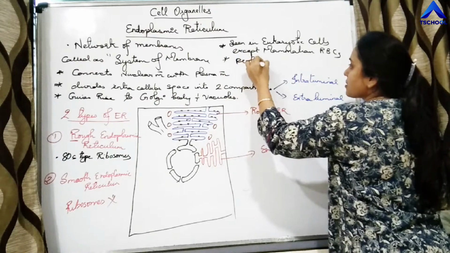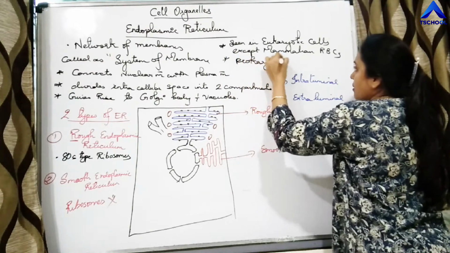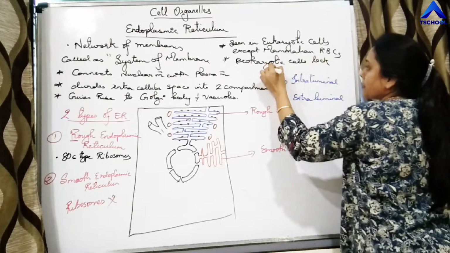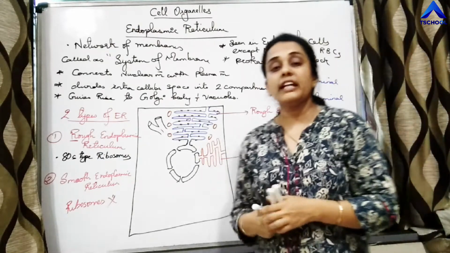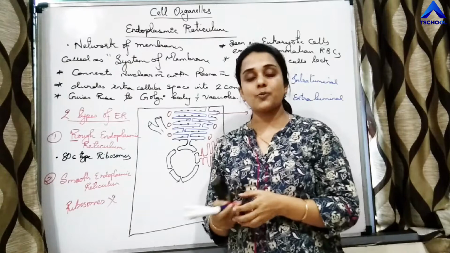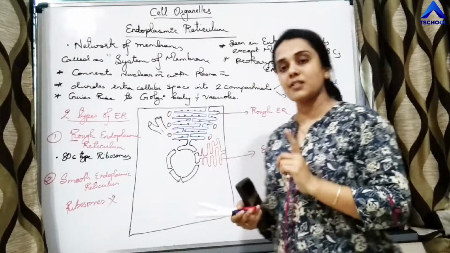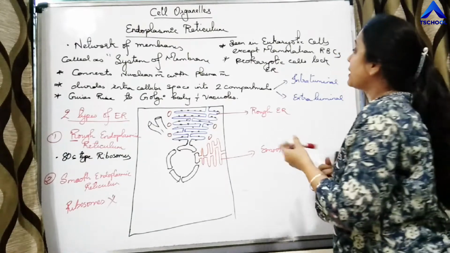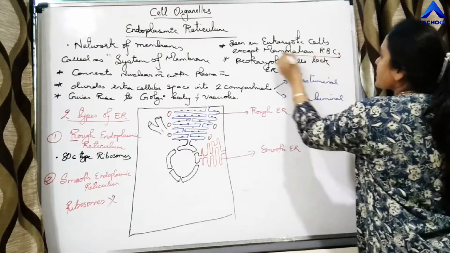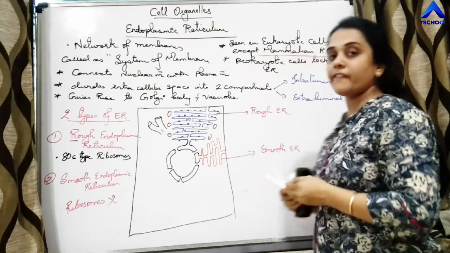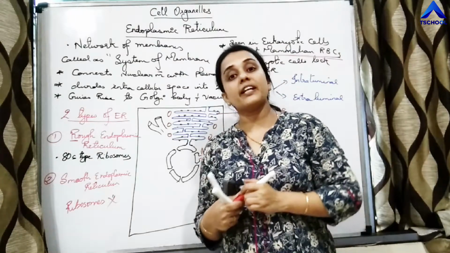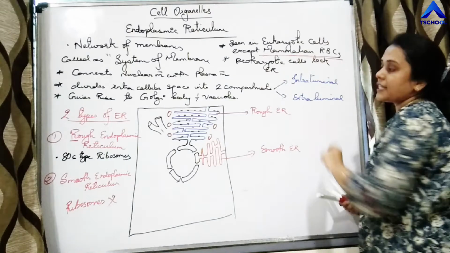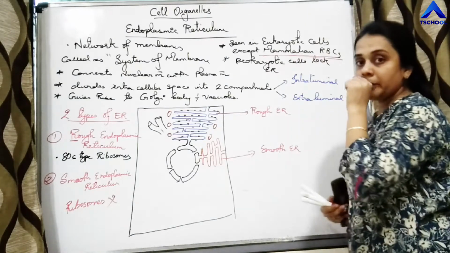Prokaryotic cells lack ER. So in eukaryotic cells only ER is present, and even in eukaryotic cells the mammalian red blood cells do not have endoplasmic reticulum. Very important. It is absent in eukaryotic mammalian red blood cells.